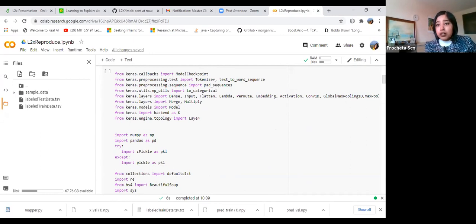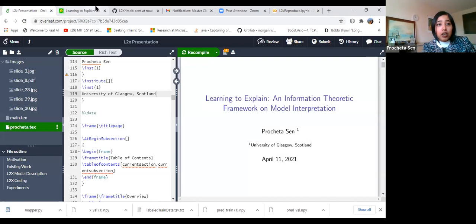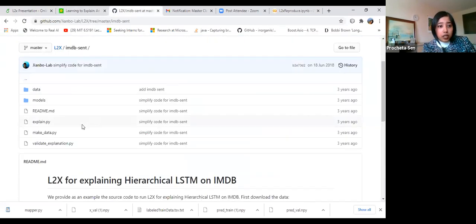I need two data sets. So what is this IMDb sentence data set? As I said, we have sentences and we have the corresponding sentiments, whether it is a positive sentiment or a negative sentiment. This is just a binary classifier. And you need these two data sets, label train data.tsp and label test data.tsp, to run this particular code. I am here basically running the explain.py function in this code repository, which has the explainer function. I am basically running that particular code.